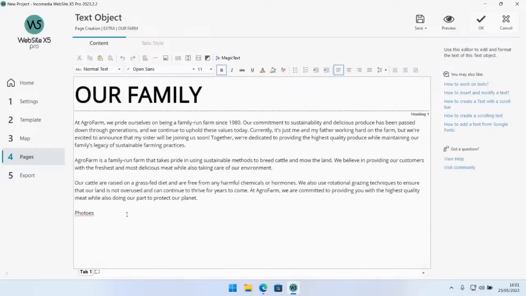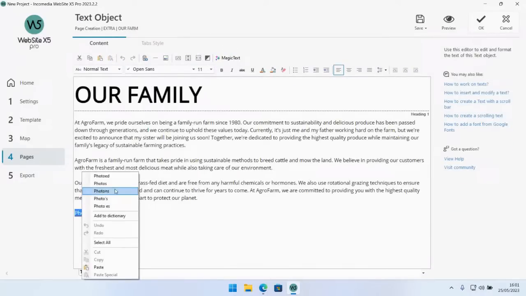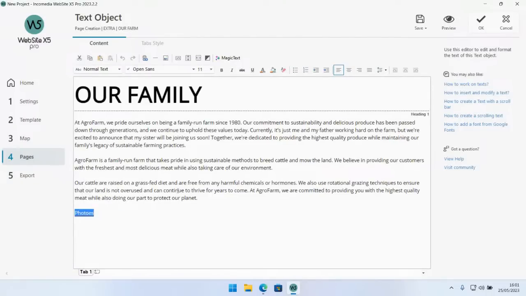So now, it's going to say photos is incorrect. If I just right click on the word, you can see that the software is also going to be providing a series of suggestions that I can use to correct what I just wrote. And you also have the classic add to dictionary option right here. So this means that if maybe you're writing a new word, maybe it's the name of your company, and the software doesn't really recognize it as a correct word, you can just add it to the dictionary, and it's not going to get highlighted anymore as you're working with your project.